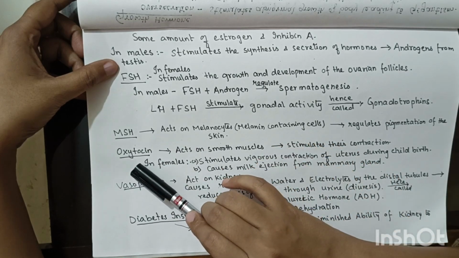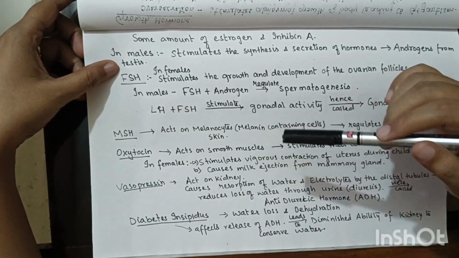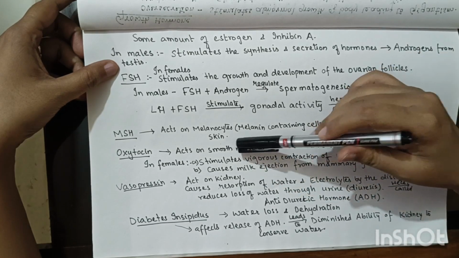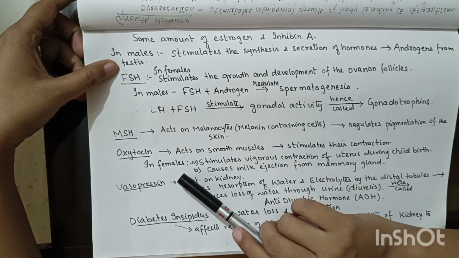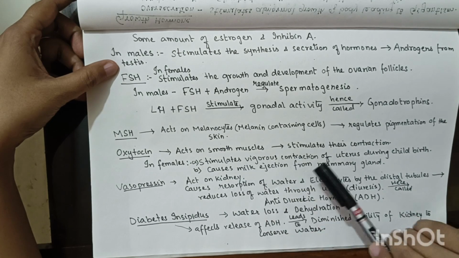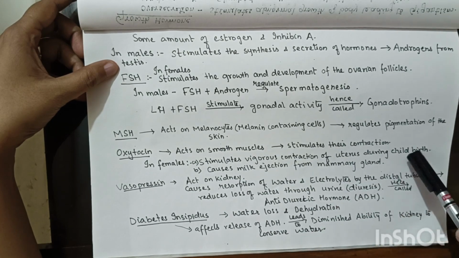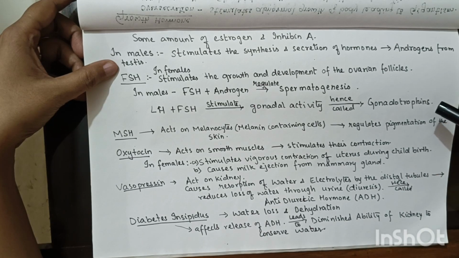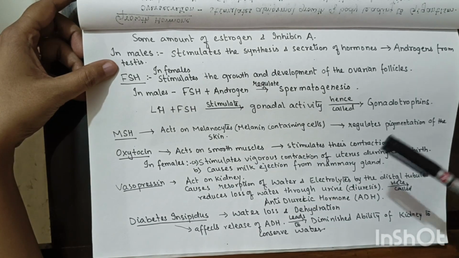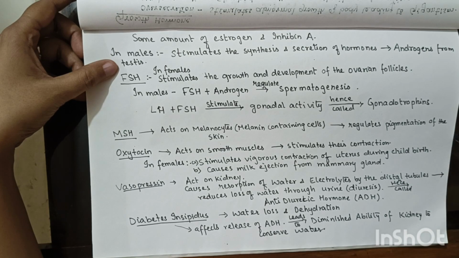This oxytocin has action on contraction of the smooth muscles. It will cause contraction of the smooth muscles, and in females it will stimulate vigorous contraction of the uterus during childbirth. So it helps in childbirth. During childbirth it will cause vigorous contraction of the uterus leading to childbirth.